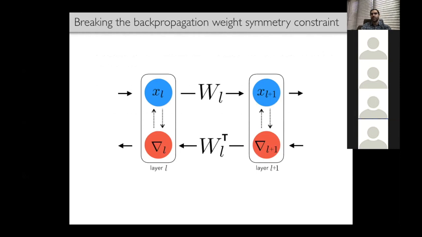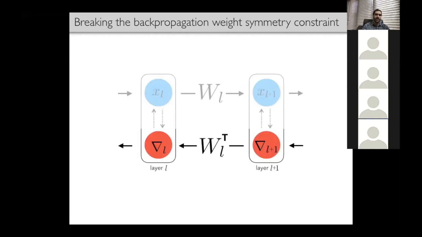Let me just clarify exactly what we mean by this. Consider backpropagation on a particular layer of an artificial neural network under the previous assumption of independent forward and backward paths. The top of the figure shows the activations of each layer as blue circles, as well as the weight matrix W_L with the synaptic connections between layers. Activation functions and biases are omitted in this diagram. But then further upstream, the output of the network is going to be compared against the target, and an error signal is computed and then sent back through a different path.